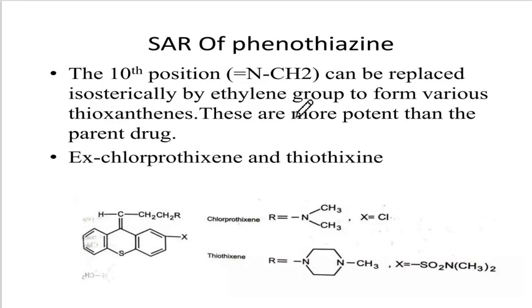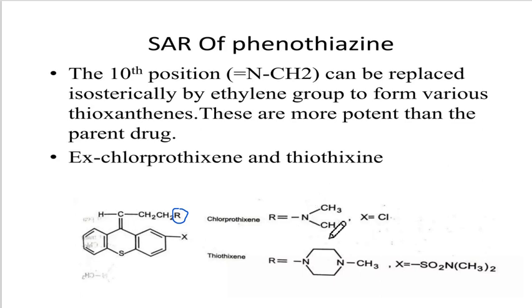At the 10th position, the double bond N-CH can be replaced isosterically by an ethylene group to form various thioxanthenes. These are more potent than the parent drug. That means it is saying that this is isosterically replaced by an ethylene group to form various thioxanthenes, which are more potent than the parent drug.